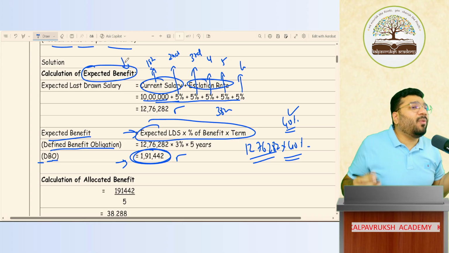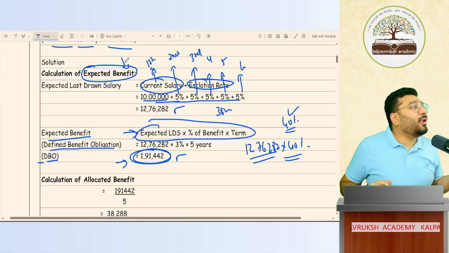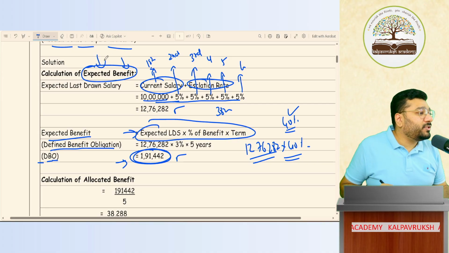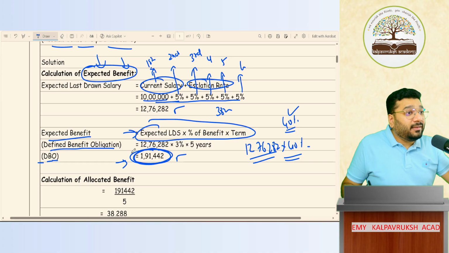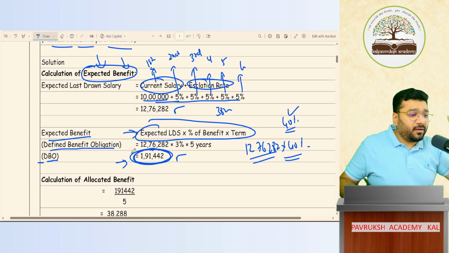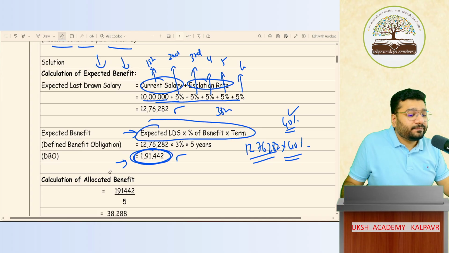Expected future employee benefit. Got it? Now what benefit are we talking about? Employee benefit. Expected means what? Current or future? Future. So in future, the total amount the employee has to be paid is 1,91,442. So far, comfortable?